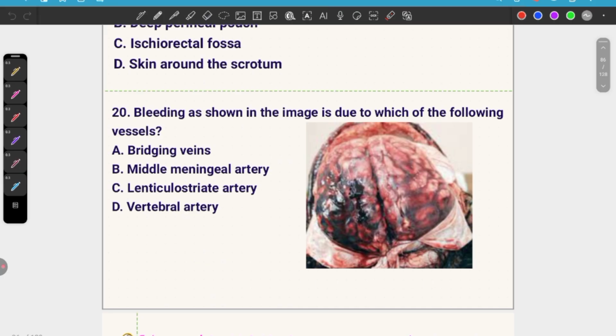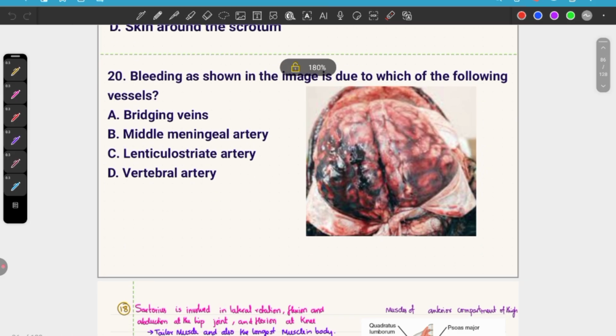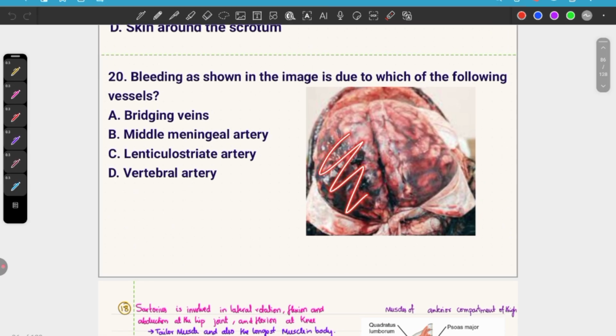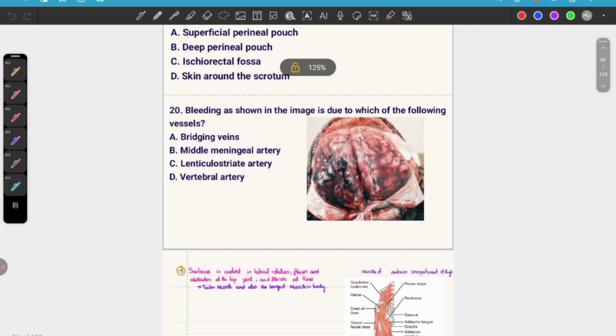Okay, let's come to the 20th one. The bleeding shown in the image is due to which of the following vessels? Here you can see the bleeding is under the dura. This is the dura mater, and the bleeding is under the dura. That means subdural. It is not above the dura, that would be extradural. It is below the dura, above the arachnoid mater. This is the subdural hemorrhage. Subdural hemorrhage is due to the bridging veins.